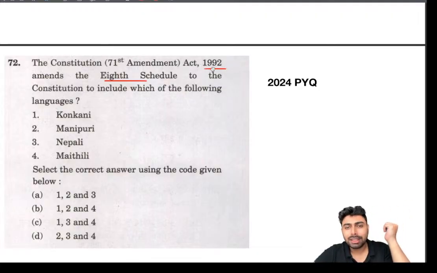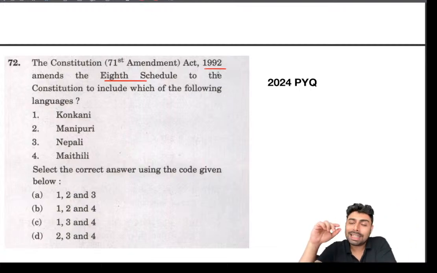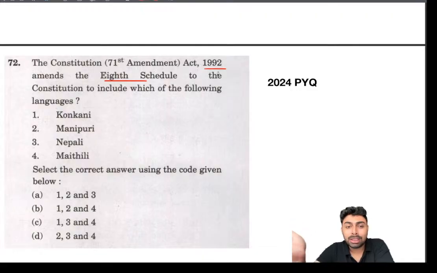I was confused between 1992 and the 92nd Constitutional Amendment Act, because the 92nd Amendment, if I remember correctly, was the last amendment to the 8th Schedule, and it was the 92nd Constitutional Amendment Act of 2003 which added Bodo, Dogri, Maithili and Santali to the 8th Schedule.